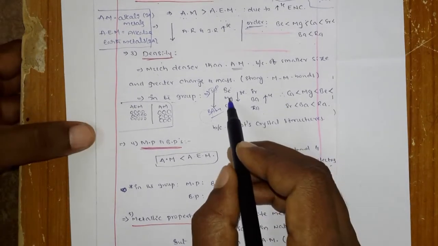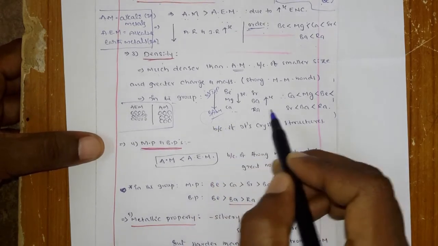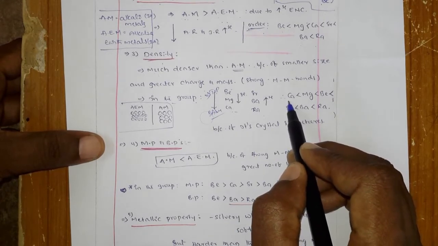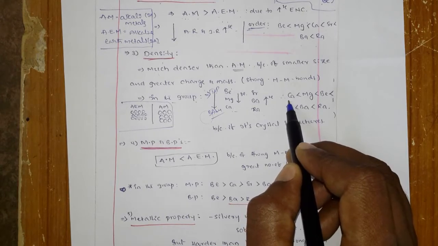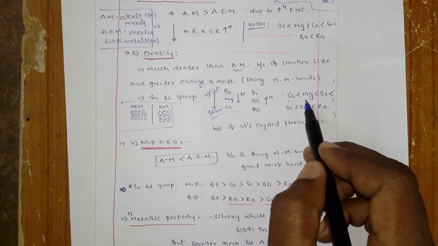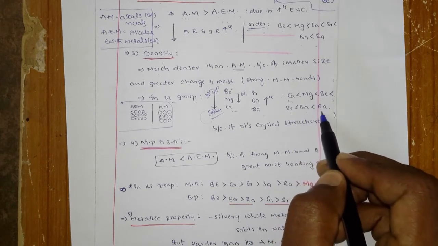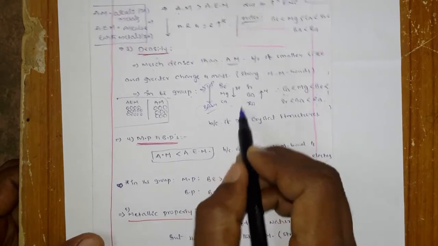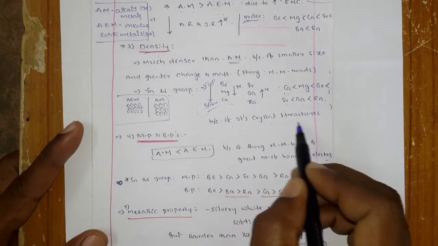Okay, so among all, generally calcium has the least density. That is, calcium is less than magnesium, then beryllium, then strontium, then barium, then radium. Okay, so why is the difference like that? Why the difference? Because of its crystal structures.